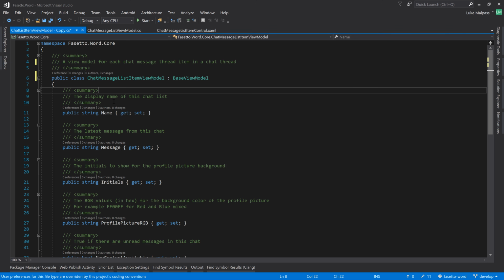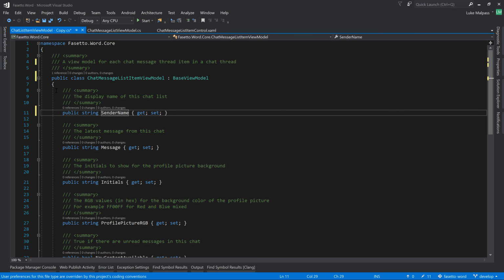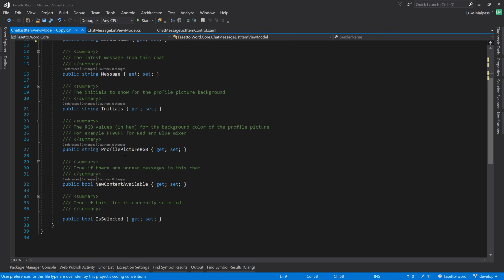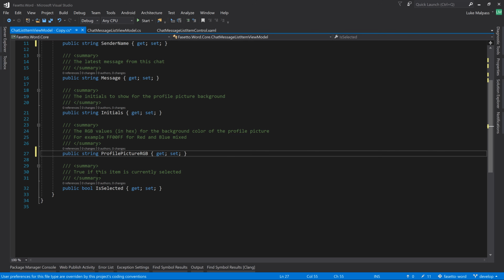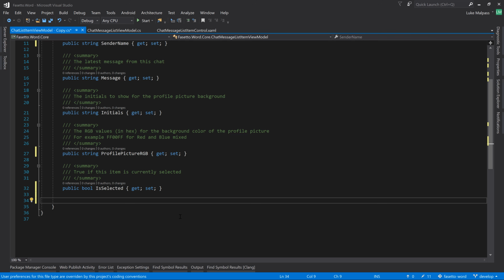Then the display name of this chat list. Well, this is a message, so this we're going to rename to sender name. So the display name of the sender of the message. Then we've got a message, initials, profile picture. New content available is not valid for this. Is selected we'll leave in because we'll have some additional things when you select the message.